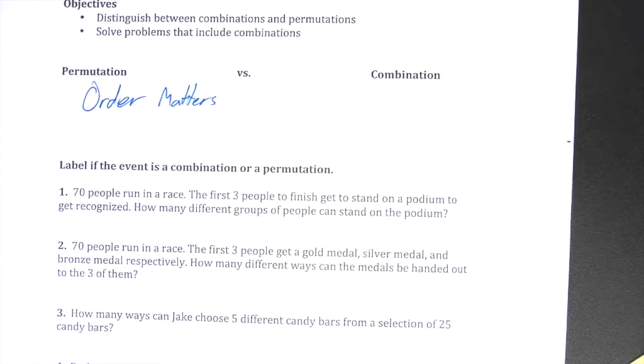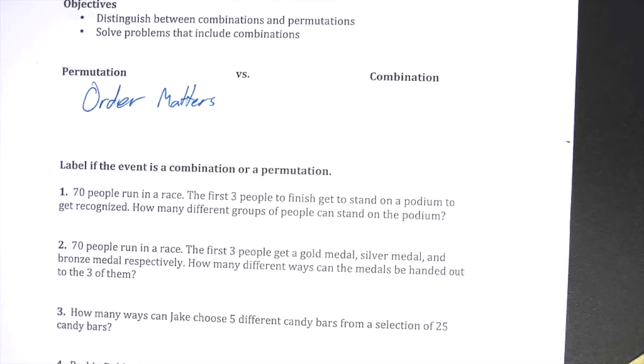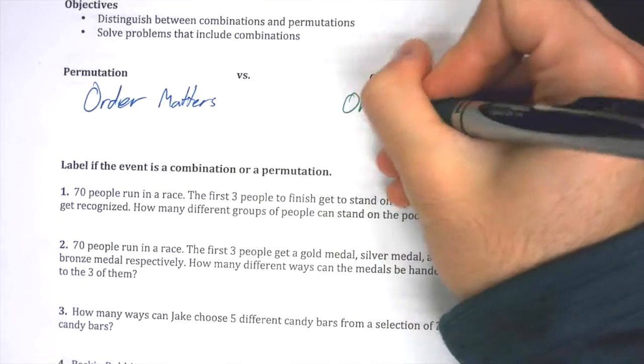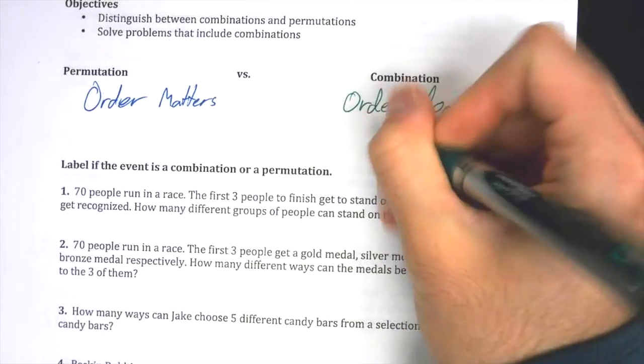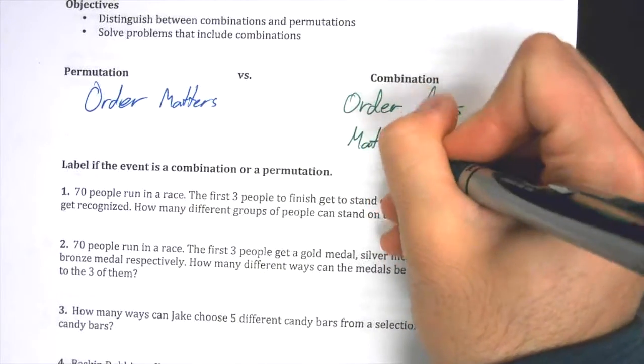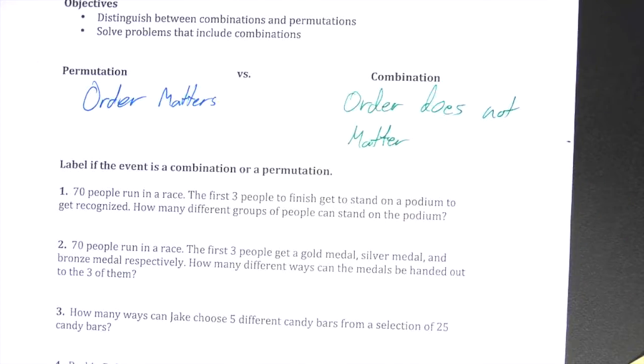Today we're going to be looking at combinations, which are a situation where order does not matter. So you're not ranking, it doesn't matter how things are picked out, that sort of thing. So we have some examples down here on this front page that are going to help us figure out what's a combination and what's a permutation.